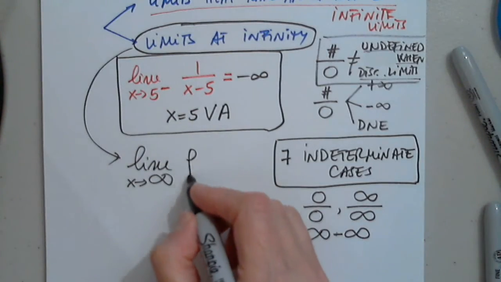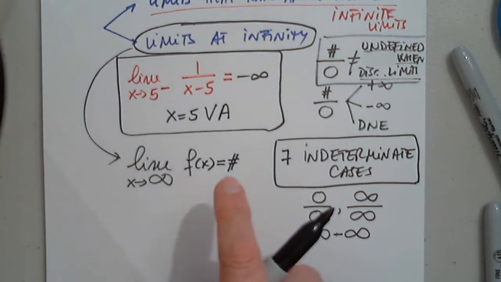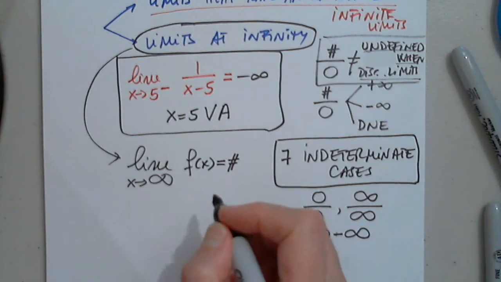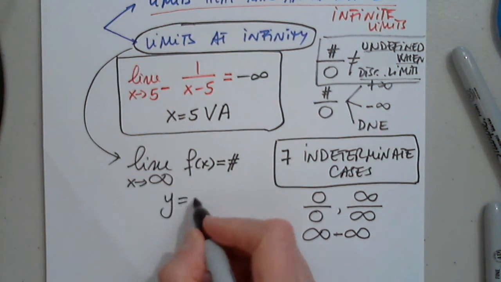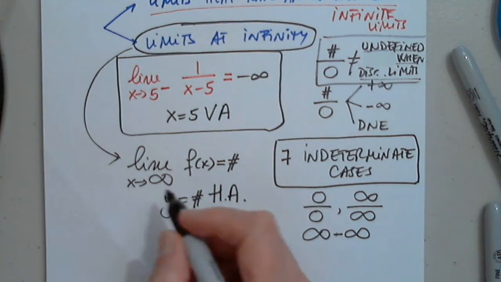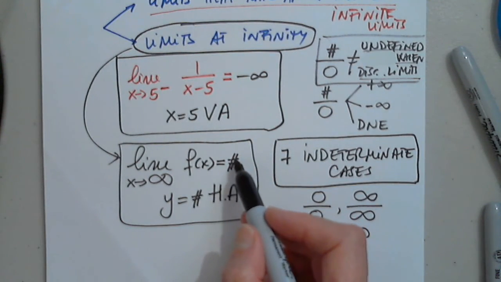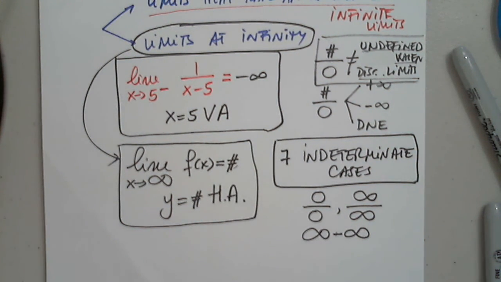So this is what we are trying to find. If this is a number, then y equals this number will be a horizontal asymptote. If it's infinity or negative infinity, there is no horizontal asymptote.